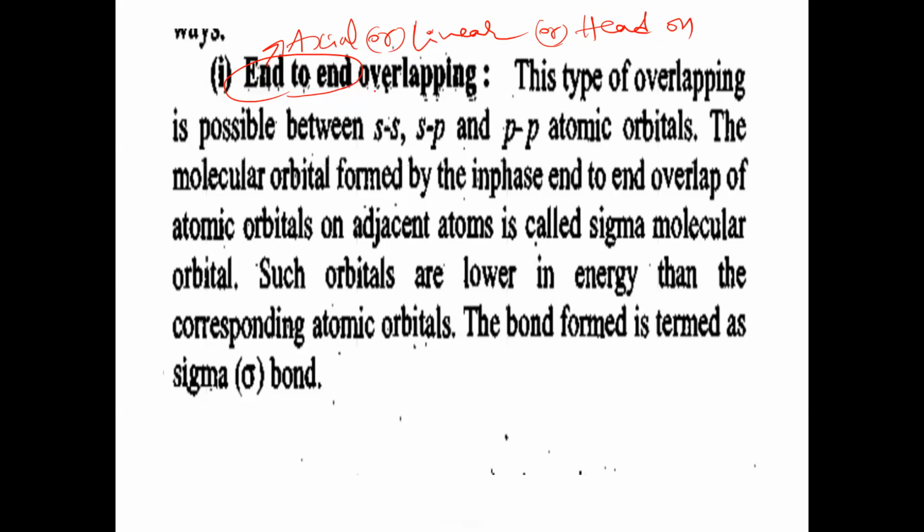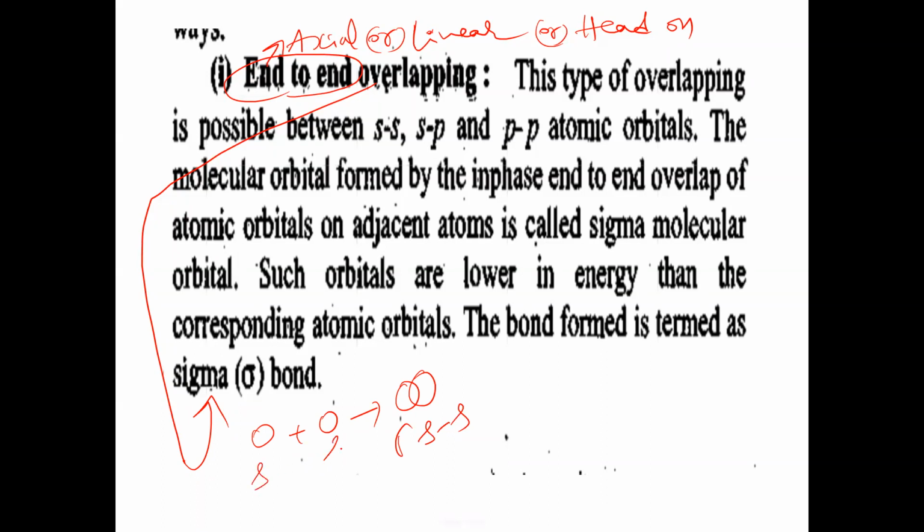So head on overlapping, linear overlapping, axial overlapping, end to end overlapping will always lead to the formation of sigma bond. Only sigma bond is formed by end to end overlapping. This type of overlapping is possible between s and s orbitals. Between s orbital and s orbital, a sigma bond is formed. So it is a sigma s bond between s orbital of one atom and s orbital of the other atom. The overlapping is SS overlapping.